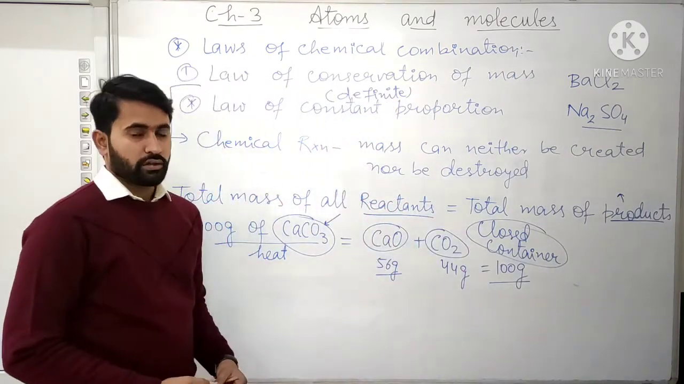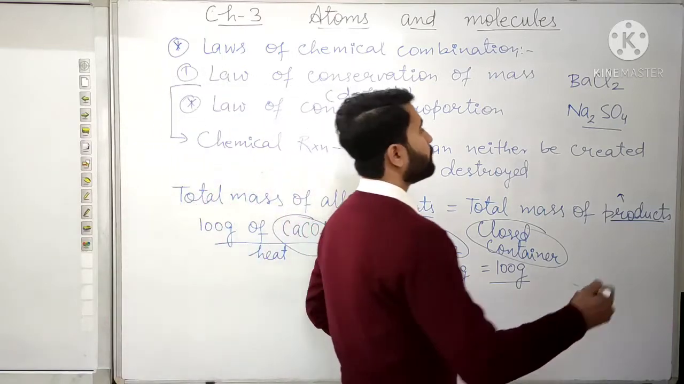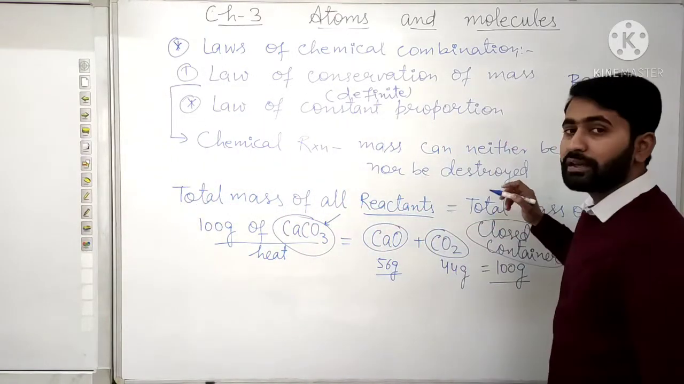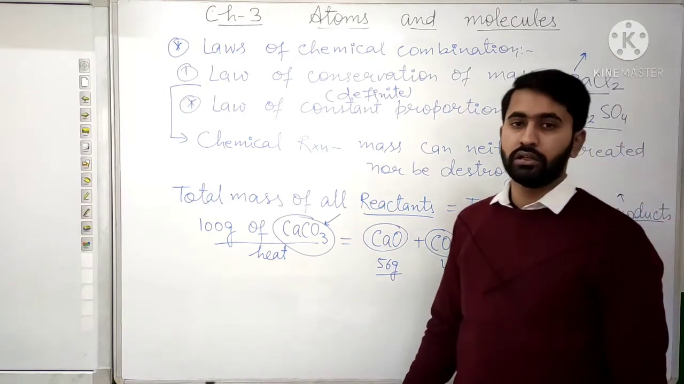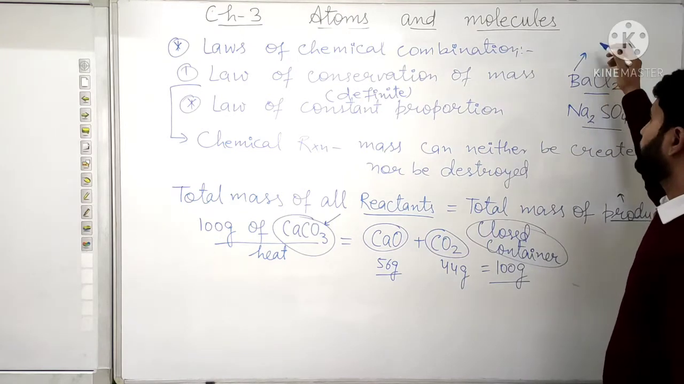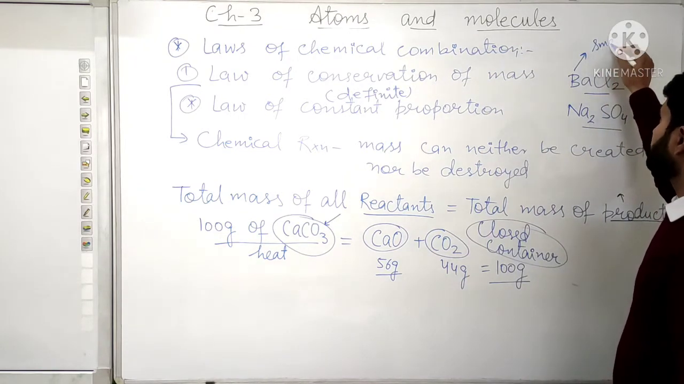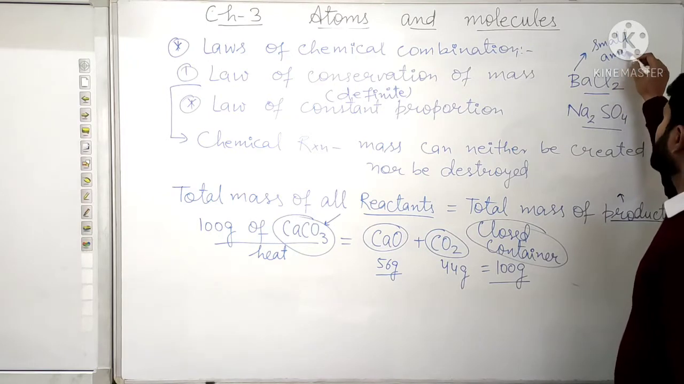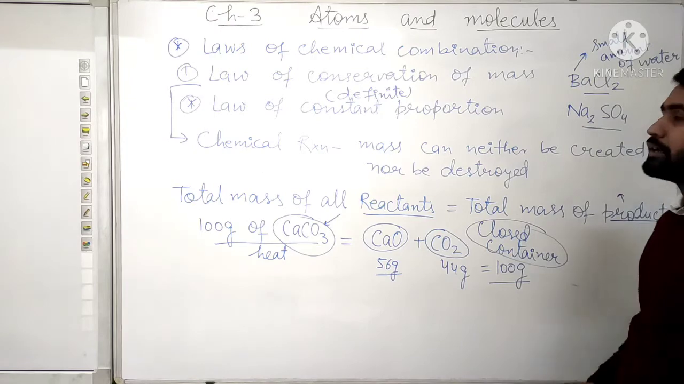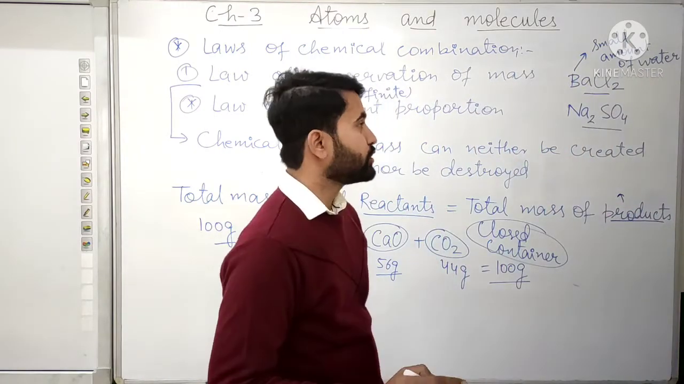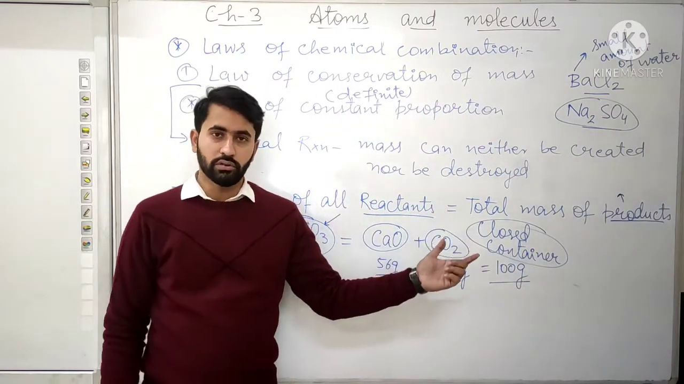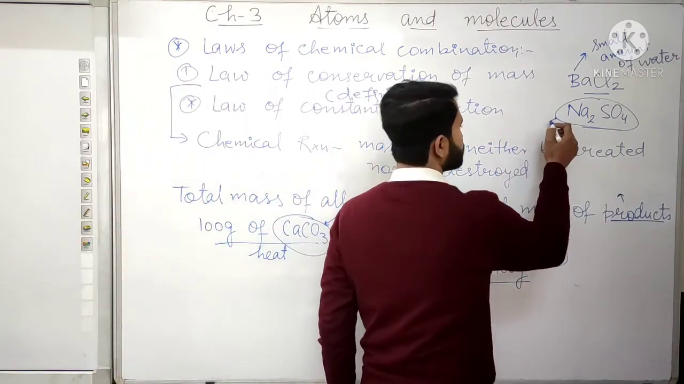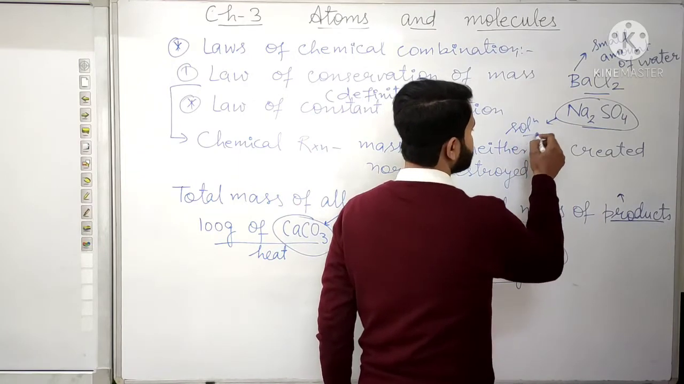Now what we are going to do is take barium chloride and prepare a solution of it. How will we prepare the solution? We will dissolve this barium chloride in a small amount of water. Similarly, we will prepare a solution of sodium sulfate by dissolving it in a small amount of water. So we will prepare the solution for both of these.